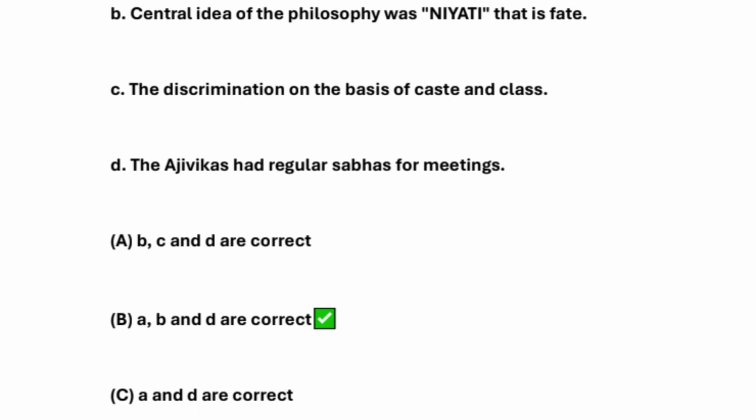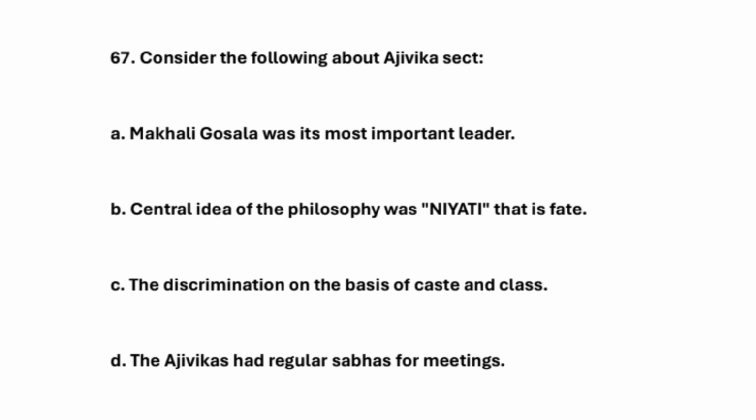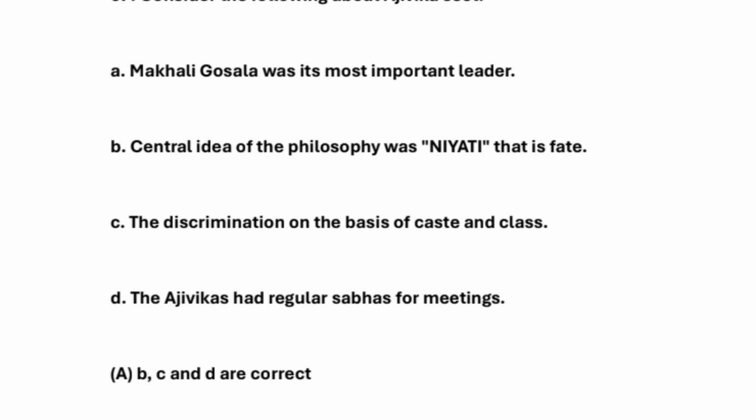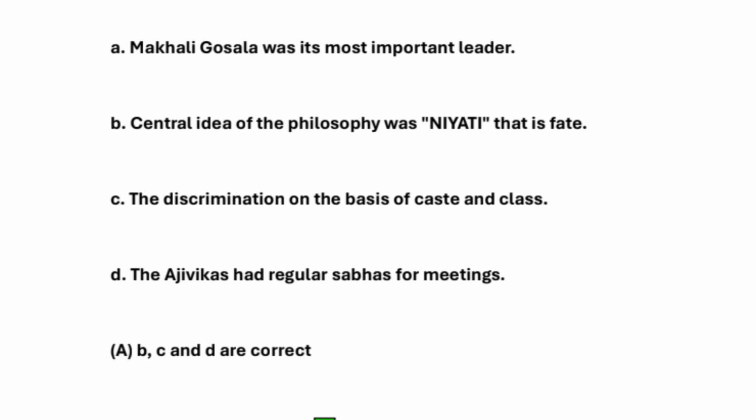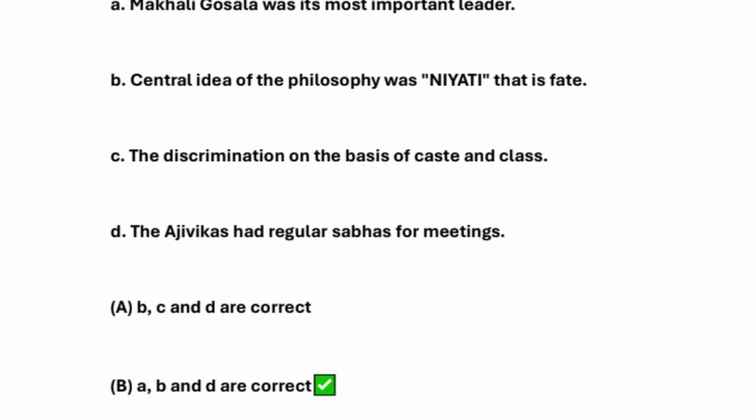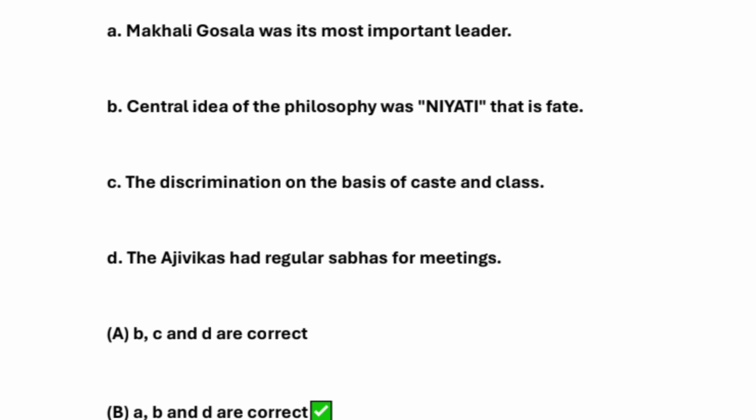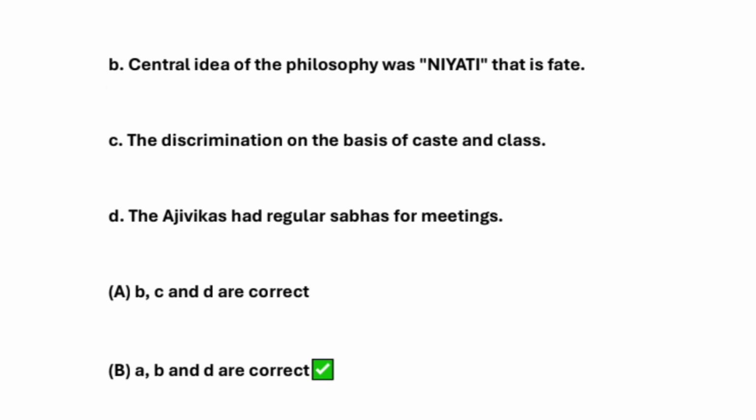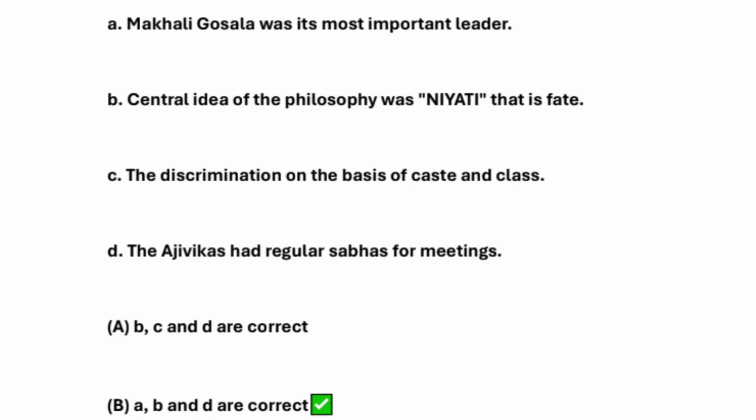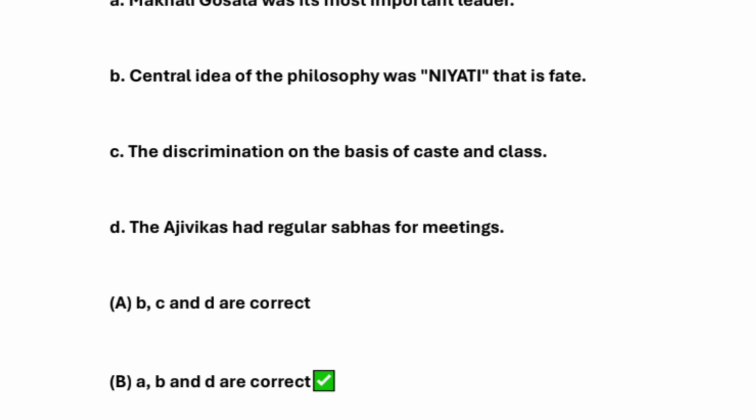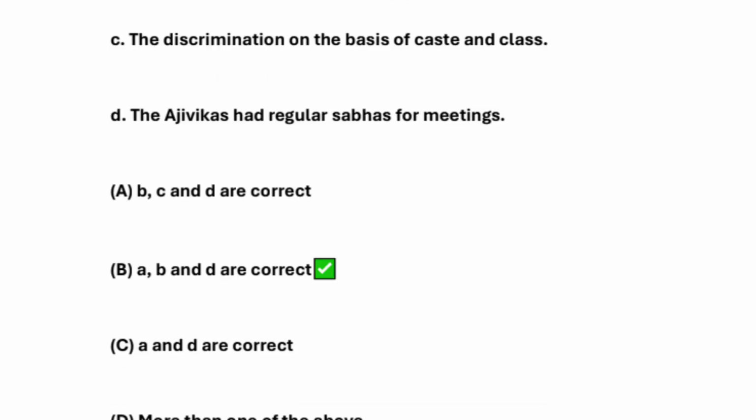Okay, consider the following about the Ajivika sect. Here A, B, D are correct. Let's go through the options. A: Makkhali Gosala was its most important leader. B: The central idea of the philosophy was niyati, that is fate. C: Discrimination on the basis of caste and class. D: The Ajivikas had regular sabhas for meeting. So it's ABD. A is Makkhali Gosala was its most important leader. B is the central idea of the philosophy was niyati, that is fate. And D is the Ajivikas had regular sabhas for meeting, right?